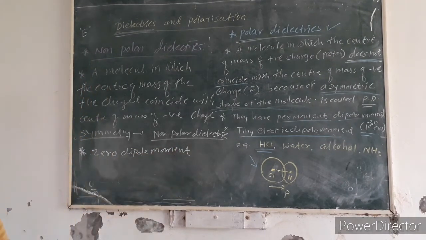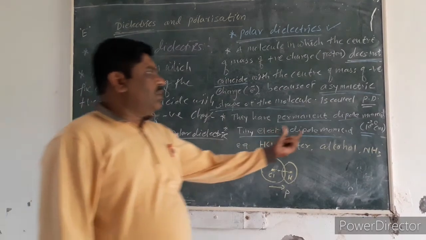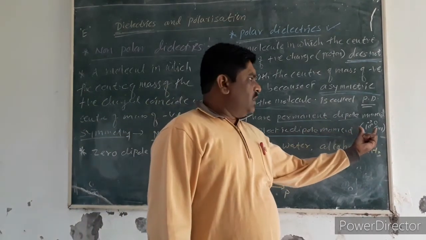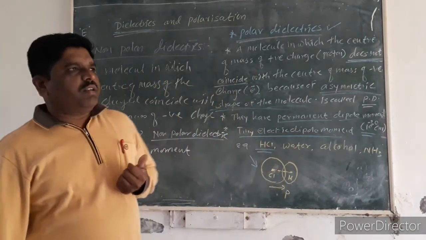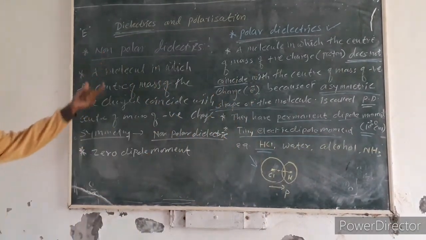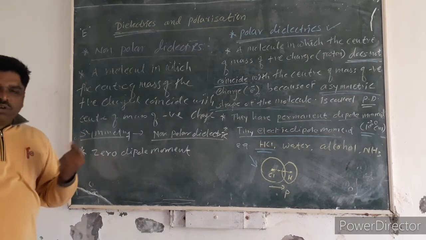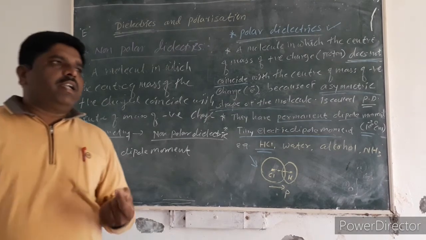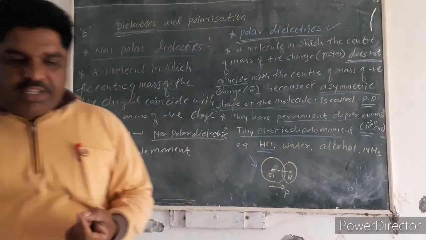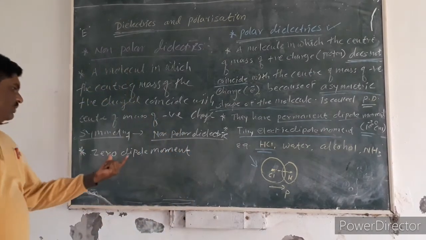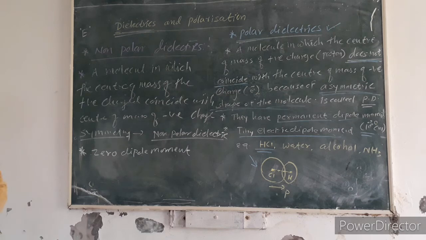In a polar molecule, there is a very small dipole moment, about 10 raised to minus 13 coulomb meter, but in non-polar molecules there is no permanent electric dipole moment.